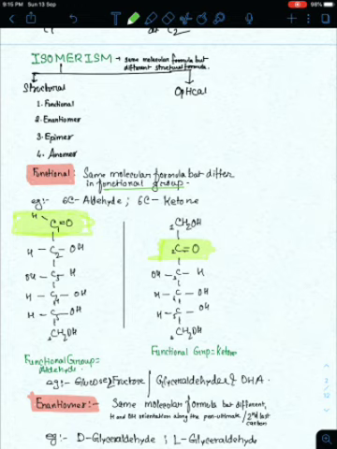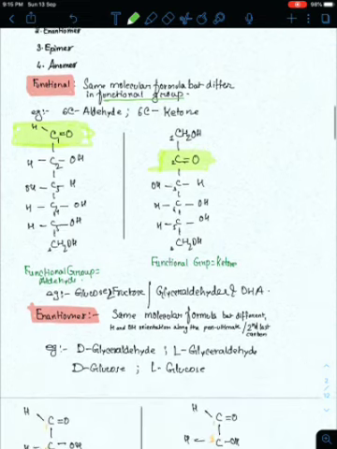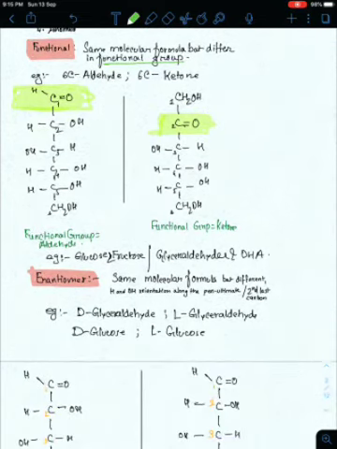So you can see that this is an aldehyde group. This is a terminal position, carbon number 1. Carbon number 1 has attached hydrogen. So this is the aldehyde group, and this is not a terminal position. This is referred to as the second position, and here we have a keto group. So this example is true for glucose and fructose. Also glyceraldehyde and dihydroxyacetone exhibit functional group isomerism.